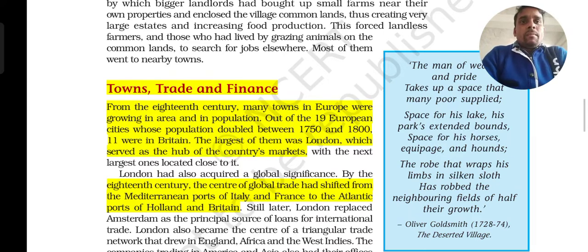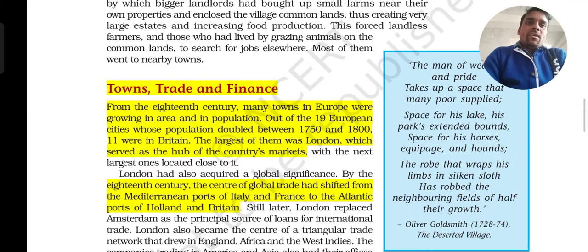And then London became one of the hubs of the country's market, and it became a marketplace. In the 18th century, the center of global trade had shifted from the Mediterranean ports of Italy and France to the Atlantic ports of Holland and Britain. Earlier, the global trade used to take place in the Mediterranean ports of Italy, but later on it shifted to Holland and Britain.